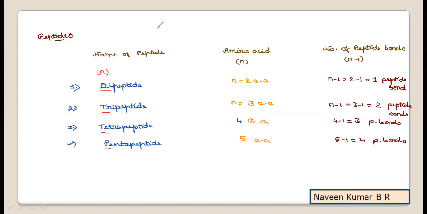Like this, whatever peptides are given, if it is an N peptide with the name, then the number of amino acids present is N, and the number of peptide bonds present is N minus 1. For example, if a decapeptide is taken, the N value is 10, hence 10 amino acids, and 10 minus 1 will be 9 peptide bonds. Like this, the prefix value is very important in relating the amino acids present in the peptide and the number of bonds present in it.